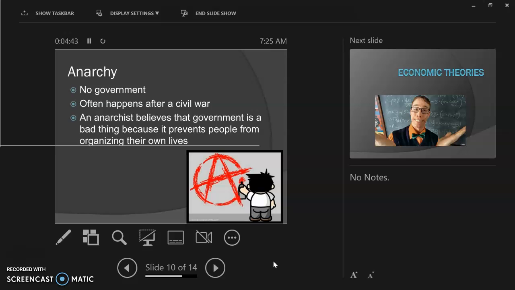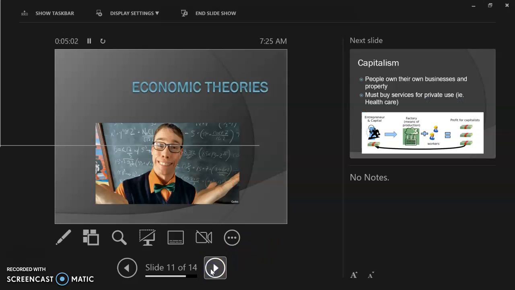Here we go. Anarchy, right? If you ever see this sign, that means anarchy. No government, right? No order. An anarchist believes that government is bad. It prevents people from doing what they want in their own lives. Pretty extreme view of how society should be organized.